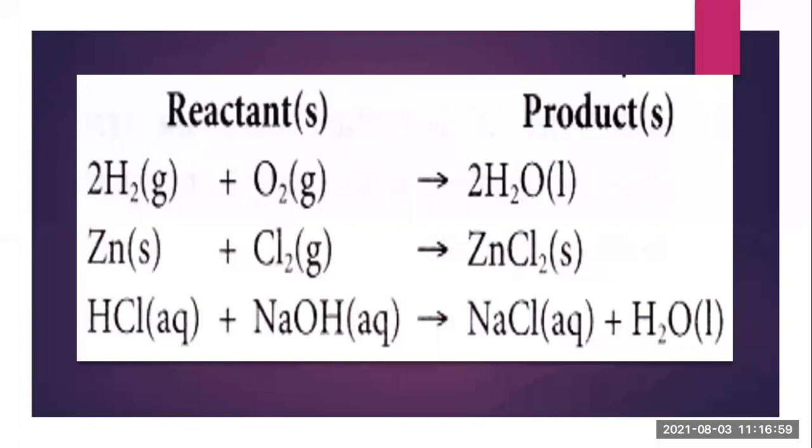It is already balanced. Then comes the HCl and NaOH. Now here in this case, what happens? The bond between the hydrogen and chlorine will break, and the bond between the sodium and OH will break. Now what will we get? H positive and Cl negative, Na positive and OH negative. So now the hydrogen, that is H positive, and OH negative will combine, because positive and negative combine with each other and form a new bond. So that means H2O will form.